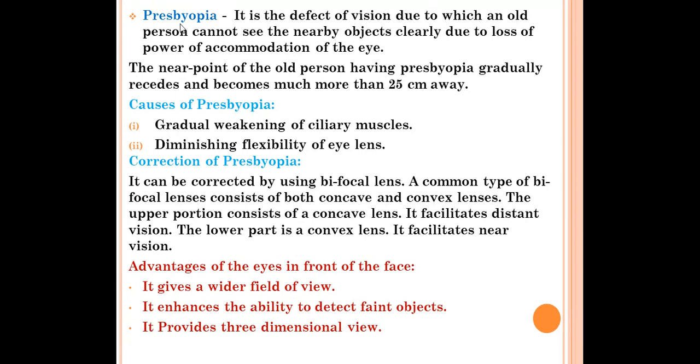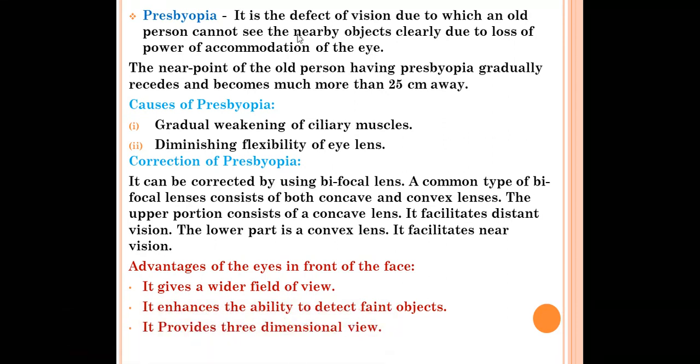When the age is more than 40 years, this defect can be seen in those people. It is a defect of vision due to which an old person cannot see the nearby object clearly due to loss of power of accommodation of the eye. So what happens in this defect? Old age people cannot see the nearby object clearly because of loss of power of accommodation of the eye.